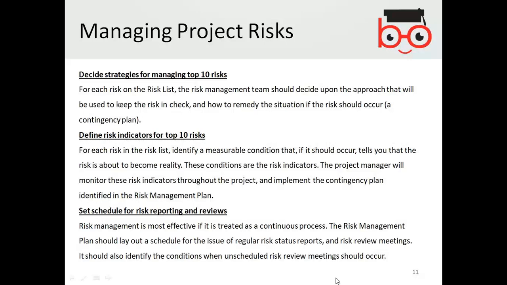Define risk indicators for top 10 risks. For each risk in the risk list, identify a measurable condition that, if it should occur, tells you that the risk is about to become reality. These conditions are the risk indicators. The project manager will monitor these risk indicators throughout the project and implement the contingency plan identified in the risk management plan. So basically the risk indicators are the triggers.